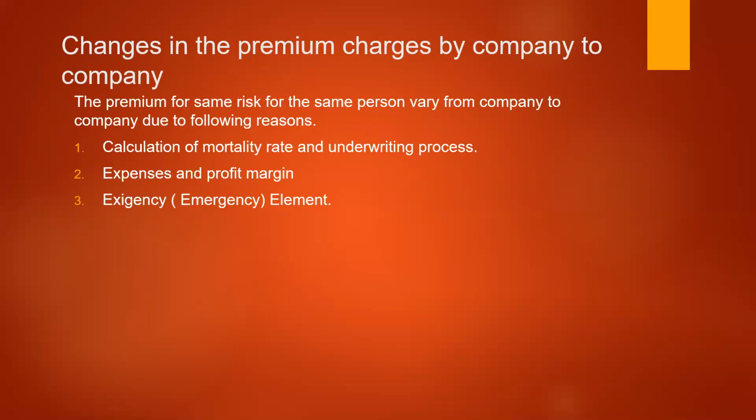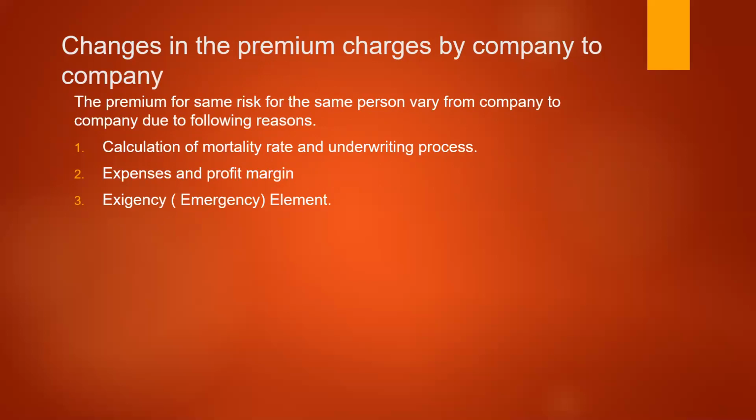Then expenses and profit margin. What are the expenditures involved for the insurance company in executing the insurance services? The people involved, the salaries paid to the people, and the profit margin also play a very important role. In LIC, Life Insurance Corporation, the profit margin is mostly very less, and the employee expenditures are also very less. Because of that, they may charge less premium.